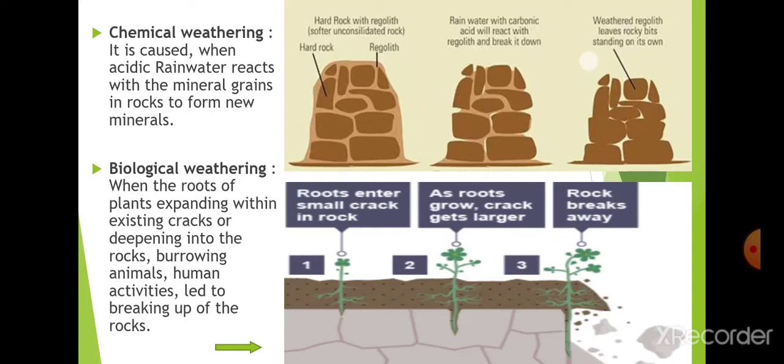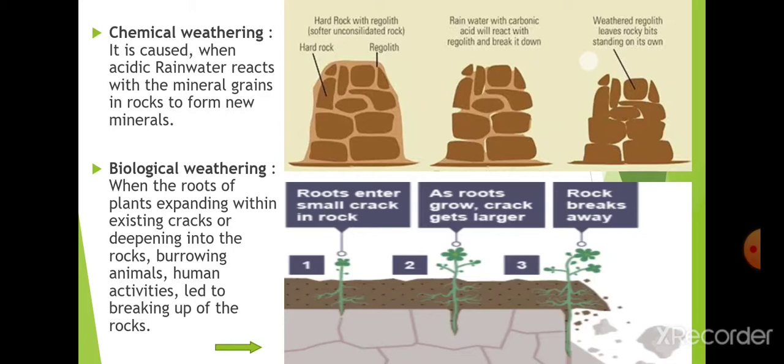Now next one is biological weathering. So what is biological weathering? Sometimes in the rocks some small plants start growing. The seedlings of trees start growing in the cracks of the rock.